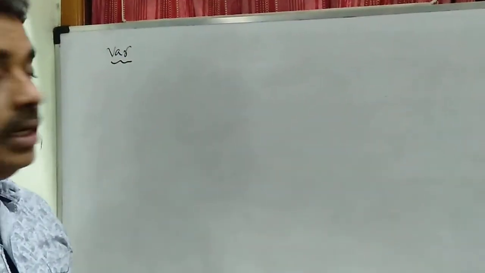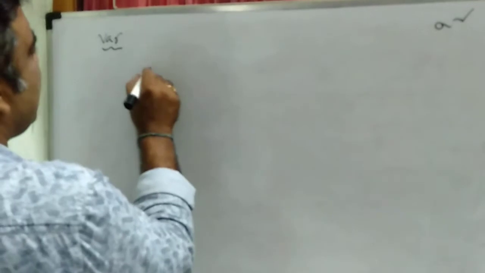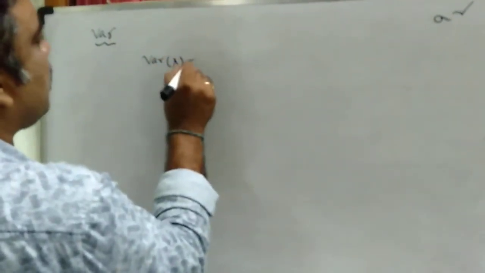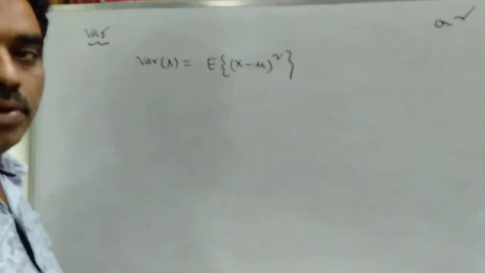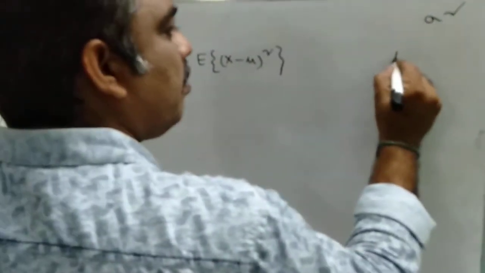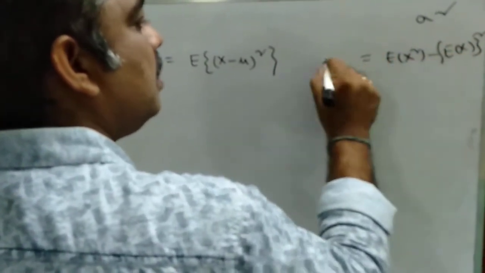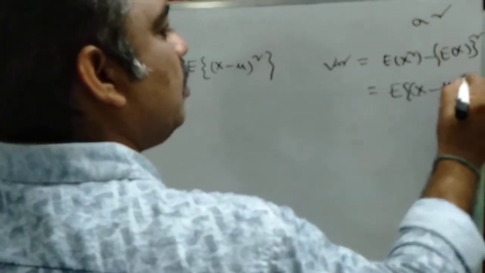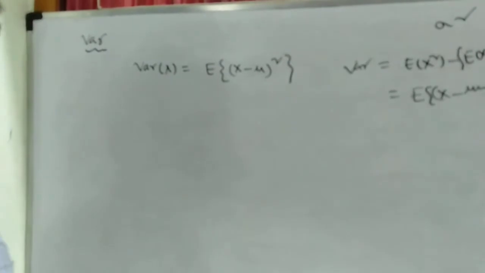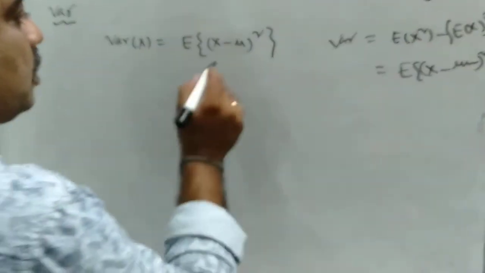Next, the derivation of the variance. We have to show that the variance is equal to sigma square. So what is the variance? Variance of x is equal to the expected value of x minus mu whole square. You can also use the formula E of x square minus E of x whole square. Both are the same. This is the formula for variance, the expected value of x minus mean whole square. Here the mean is mu, which we have already derived.